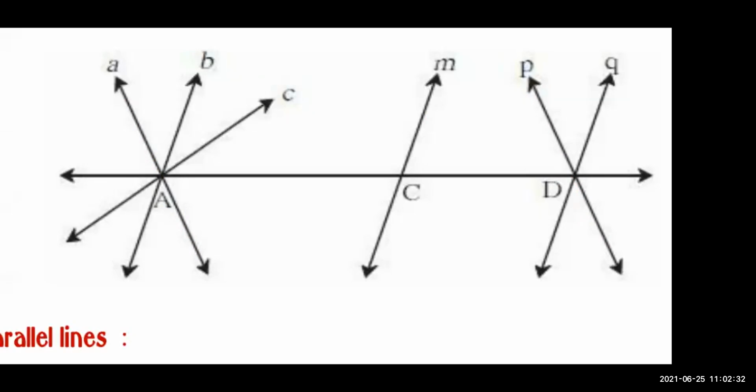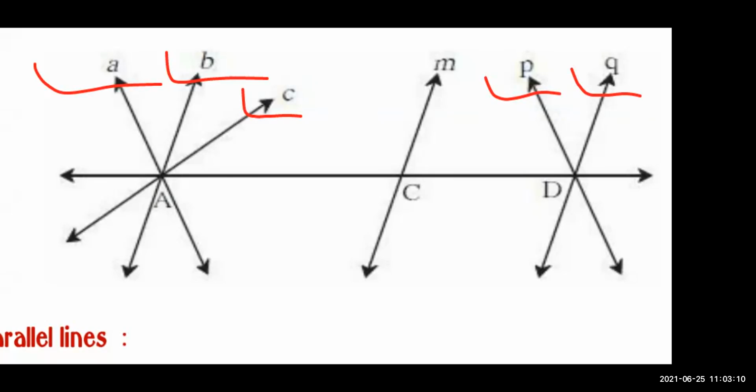C. P. Very good. Q. Very nice. See in this figure only. Line A, line B, line C, line P, and line Q are our concurrent lines.